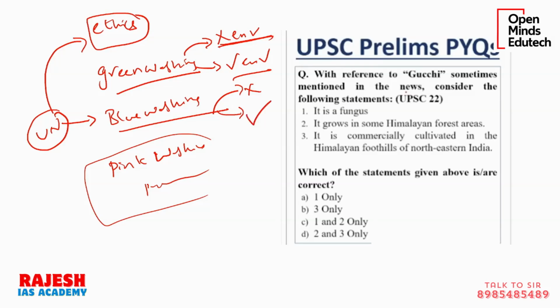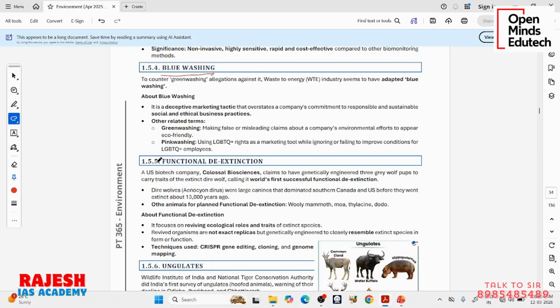Okay, blue washing. Like then pink washing, purple washing. Someone who is not helping gender equality, but is promoting themselves as working for gender equality, etc. You will come across such kind of terms. Okay, so pink washing is here given as LGBTQ rights.